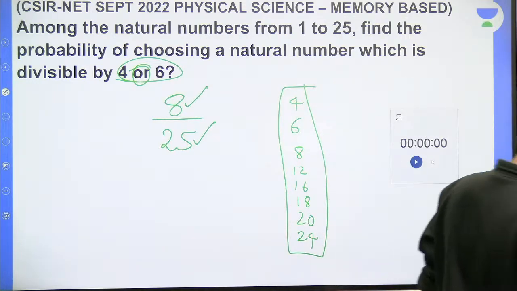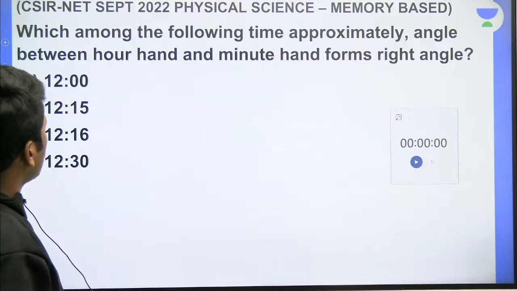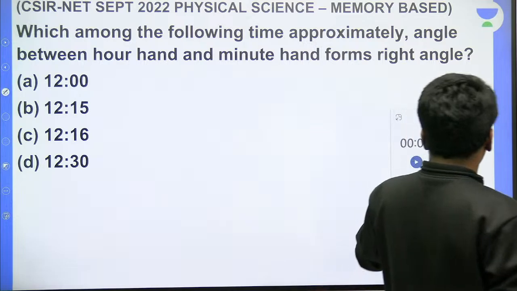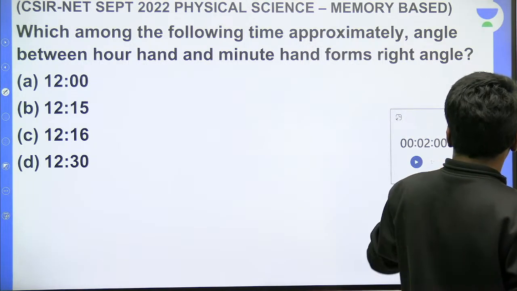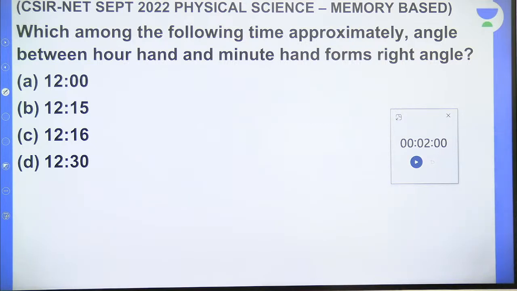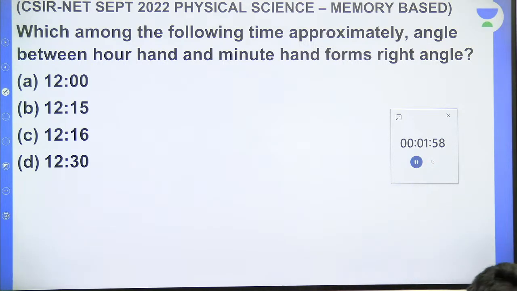Yes, many of you got the same answer. All of you clear? That is how to do that question. And for this one again, please confirm, was this question there in your question paper, physical science and earth science question paper? If so, try it. Starting the timer. Try it, all of you.